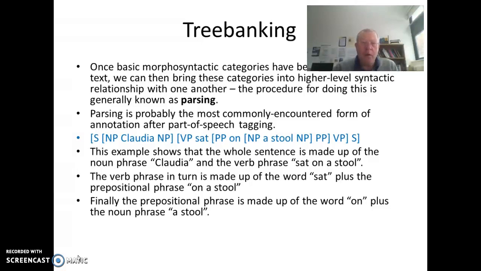So this example shows that the whole sentence is made up of the noun phrase Claudia and the verb phrase sat on a stool. The verb phrase in turn is made up of the word sat plus the prepositional phrase on a stool. Finally, the prepositional phrase is made up of the word on plus the noun phrase a stool.